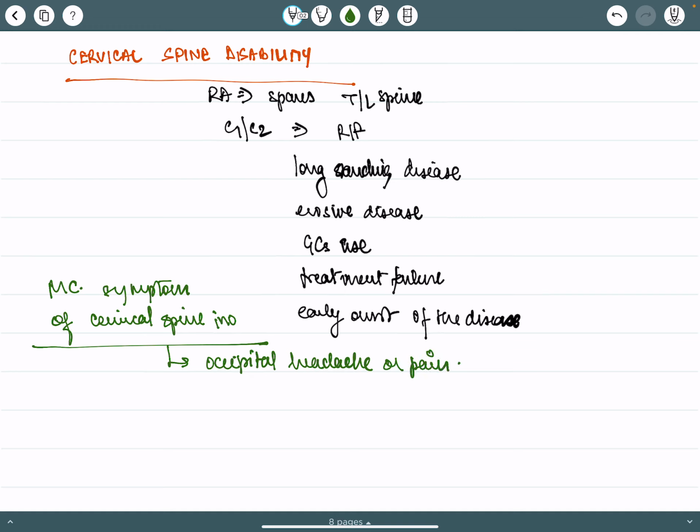It can start here, and it can lead to a complication, that is quadriplegia, that is spastic in nature. All right.